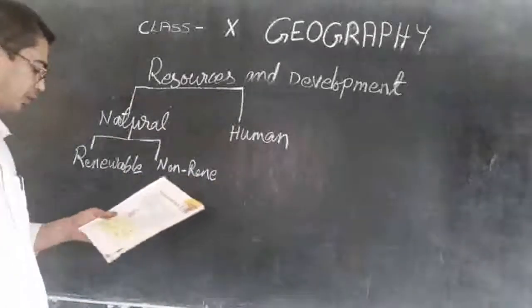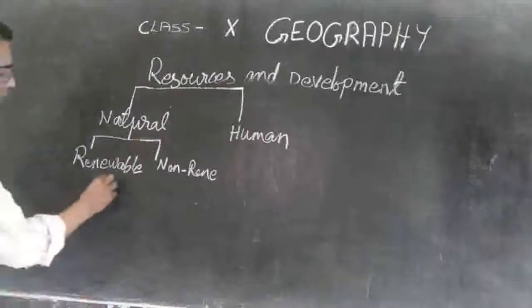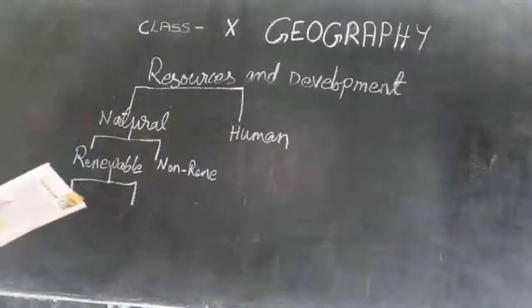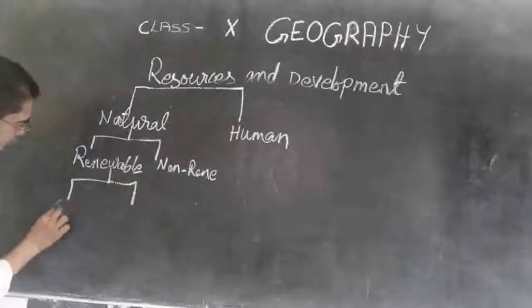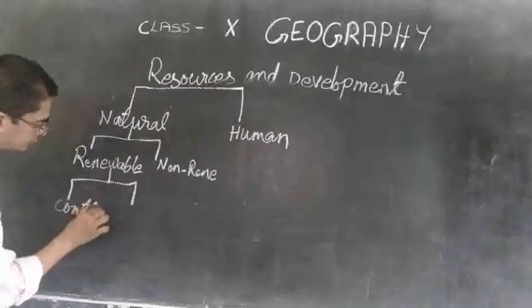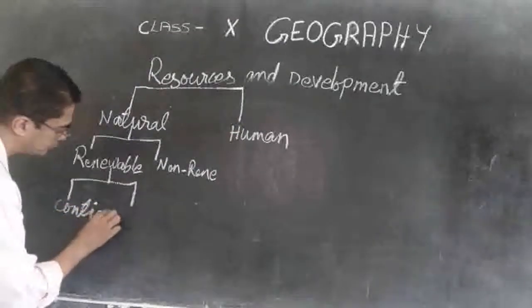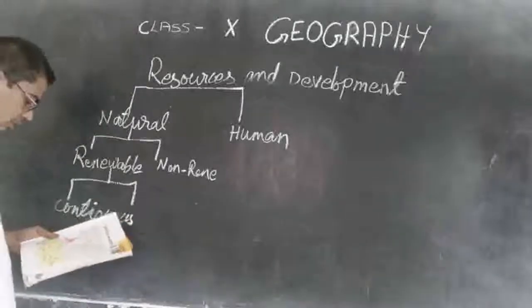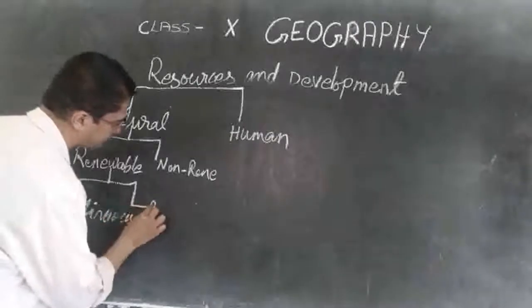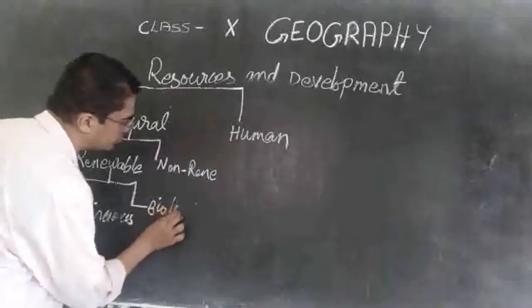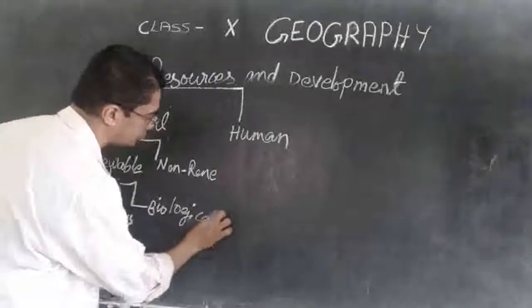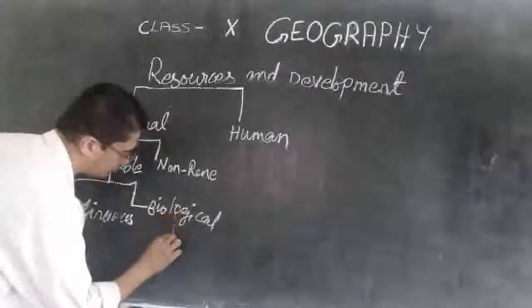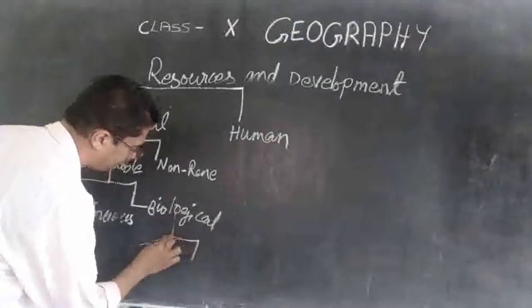Then this renewable can be divided again into two. Renewable can be continuous or biological. Then this biological can be divided again into two. So a lot of divisions are there.